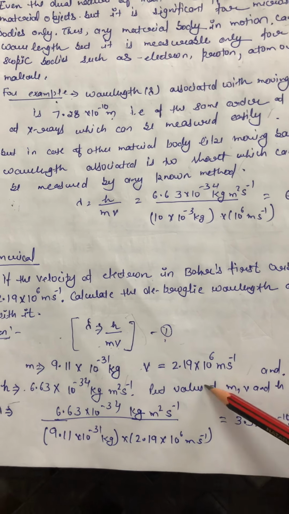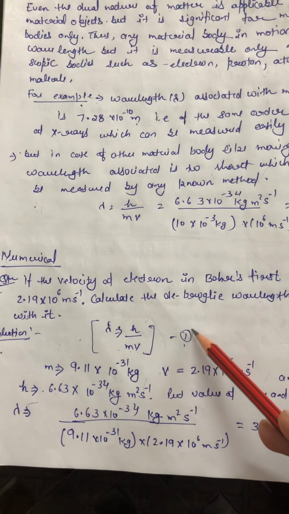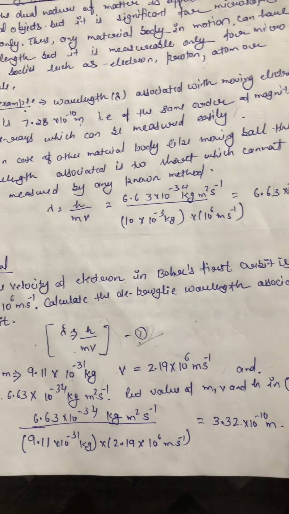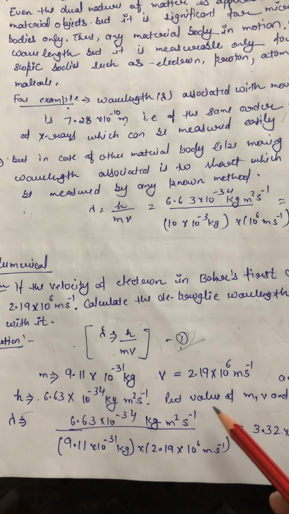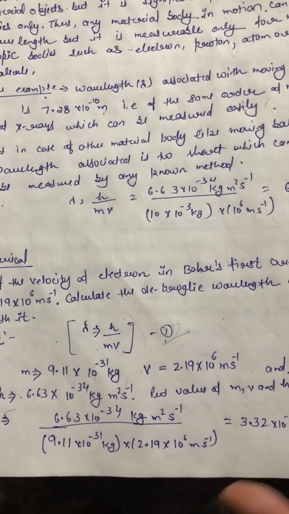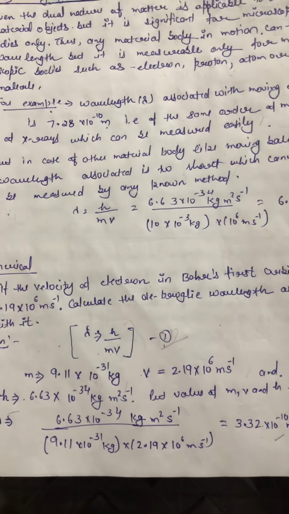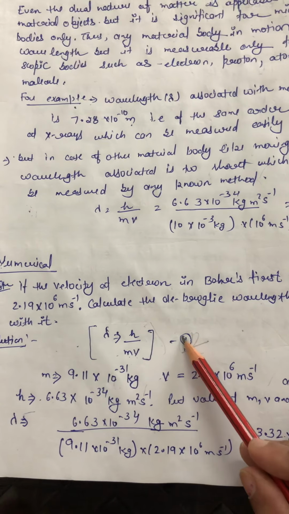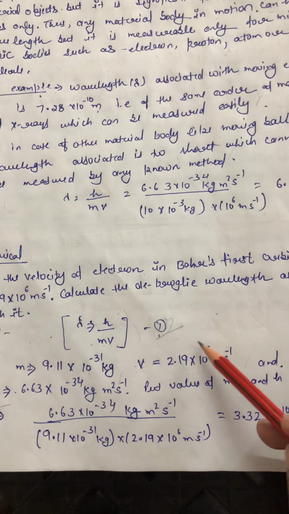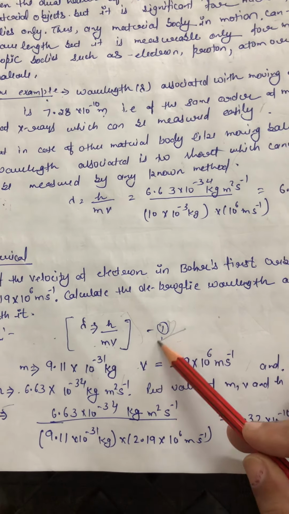Now we have to put all these values in the first relation, and we can easily calculate the value of the wavelength that is associated with the motion of the electron. In this way you can calculate the numerical problems related to this topic of de Broglie's wavelength, how we can calculate it.